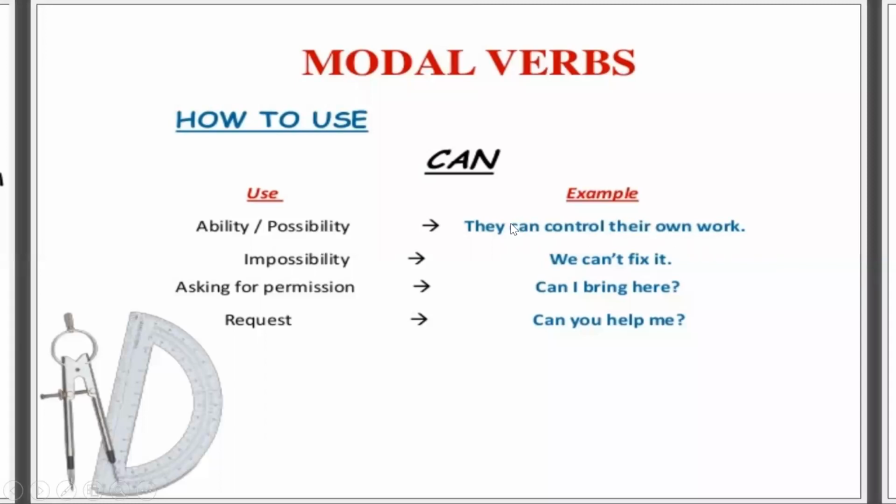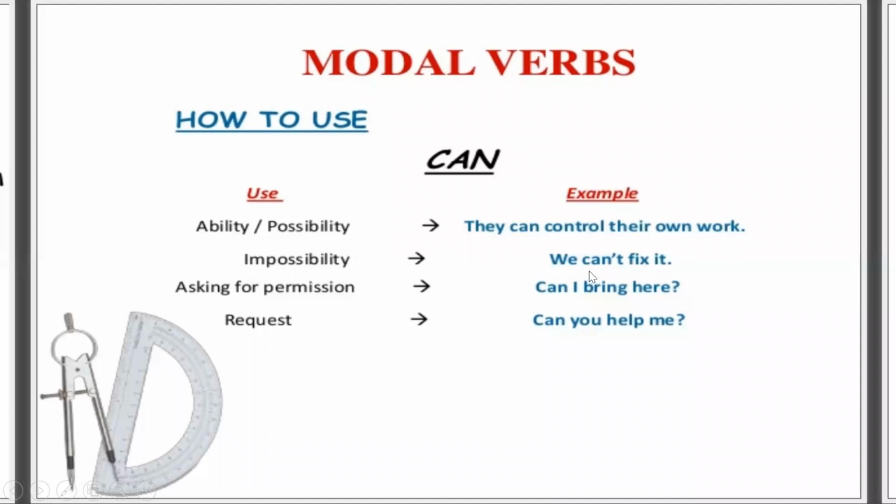So this is the capability of the subject, that they can control their own work. The second thing, we use it in the negative form for impossibilities. If it is possible, then you will use can. And if it is impossible, you will use cannot. We cannot fix it.